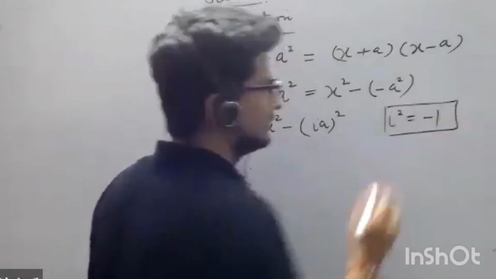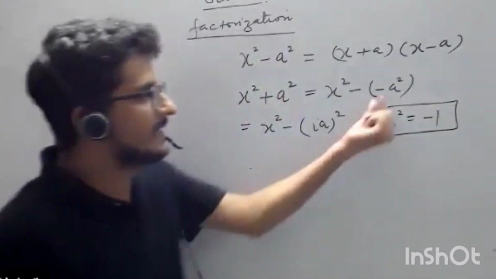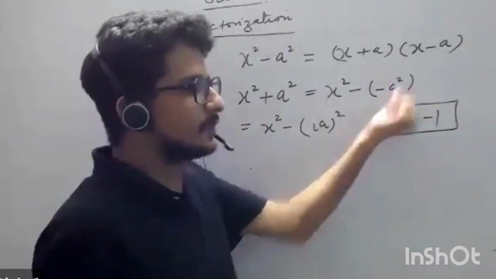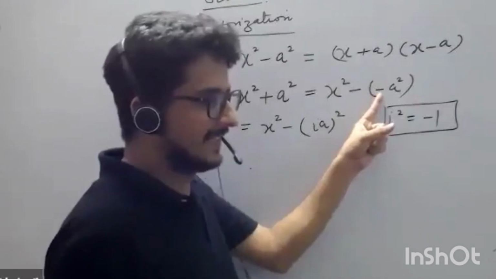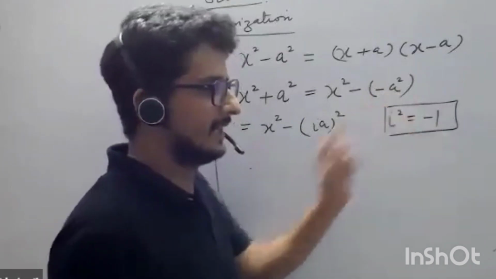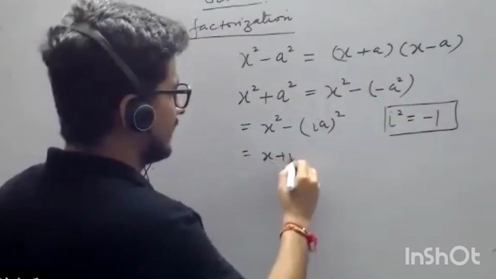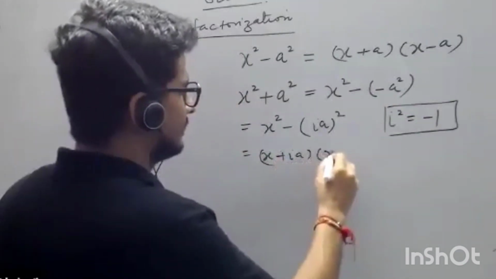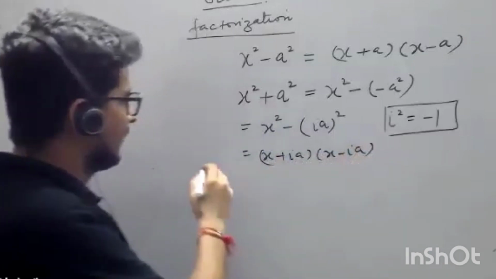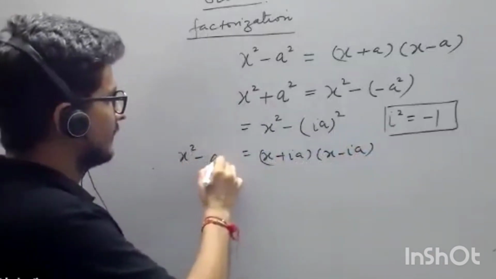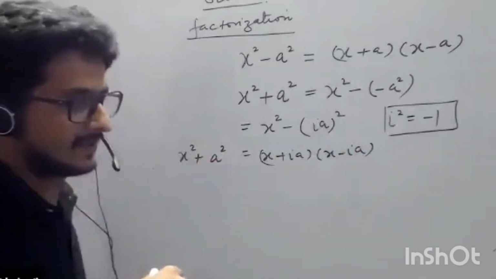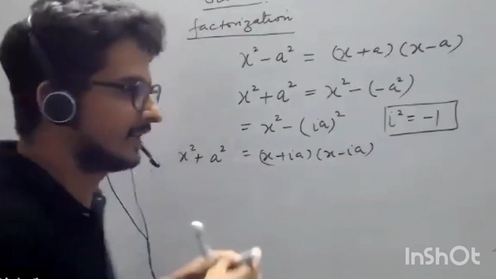Yes? So I need a number जिसका square minus 1 हो जाए ना. That is the thing. So it will go inside and it will become like this. So now if you open this, it will become x plus iota a and x minus iota a. अब आज की डेट में आपको ये बड़ा सिंपल लग रहा होगा, बट पहली बार इसको किसने किया था? गॉस ने किया था. none other than गॉस.